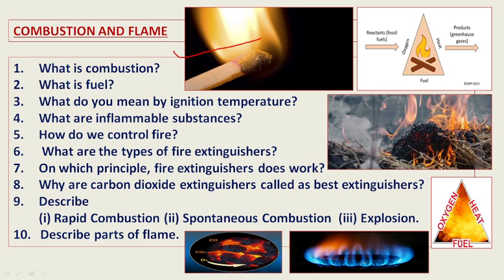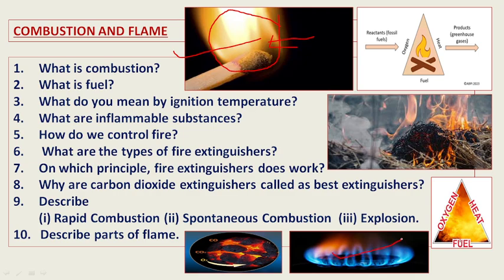In a flame you can see that various portions are there. Wherever this type of flame is produced, when burning takes place with the movement of flames upward, along with the direction of air, that is called flame.